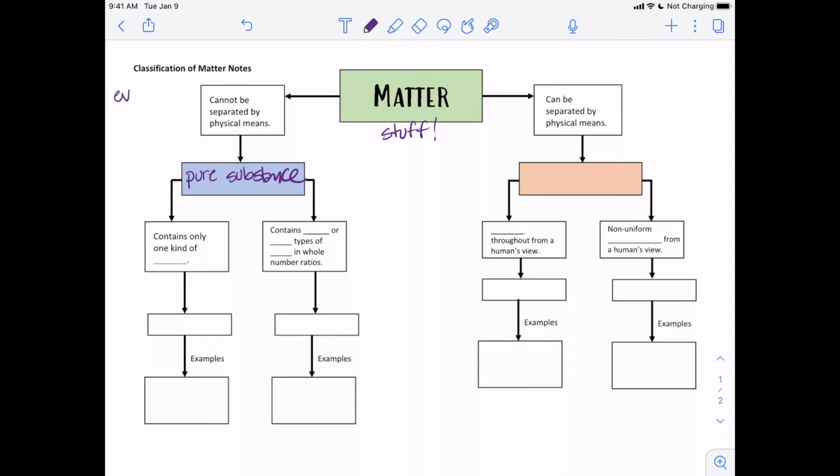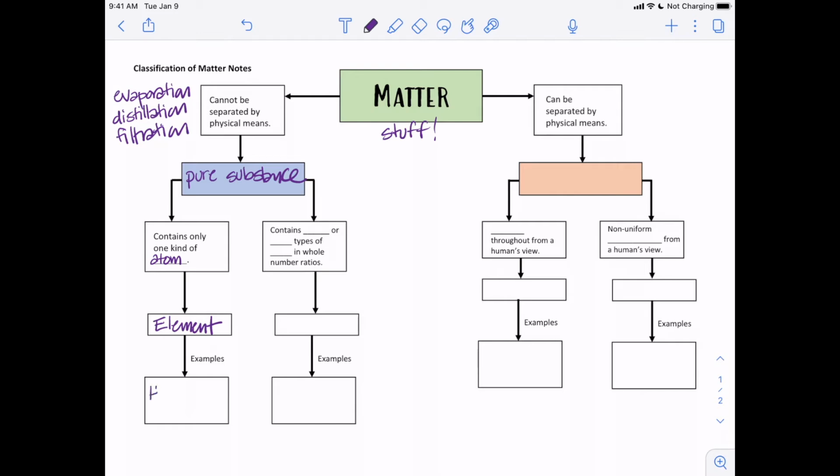Things like evaporation, distillation, which is separating things by their boiling point, filtration, which we've done in class. There's other ways you can physically separate things, but if you cannot separate them by physical means, it's a pure substance. It can contain only one type of atom. If it only contains one type of atom, it's an element, and it's found on the periodic table of elements. So if it's not on the periodic table, not an element.